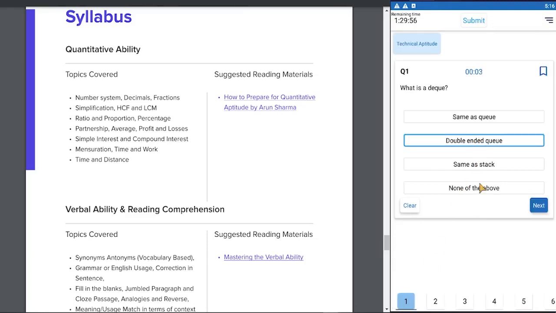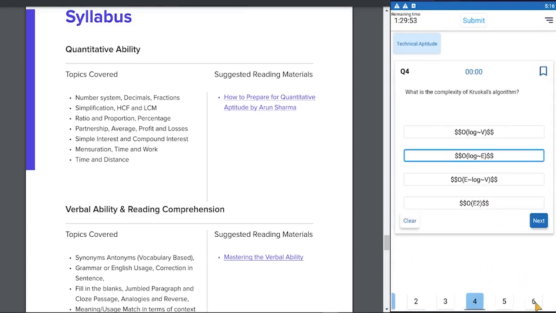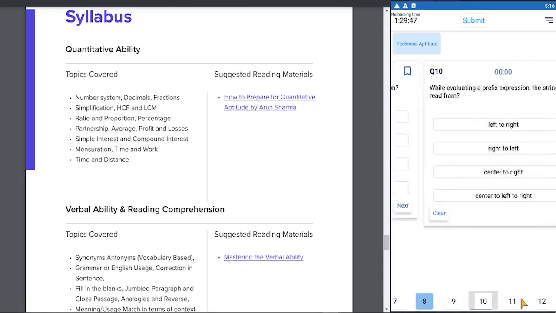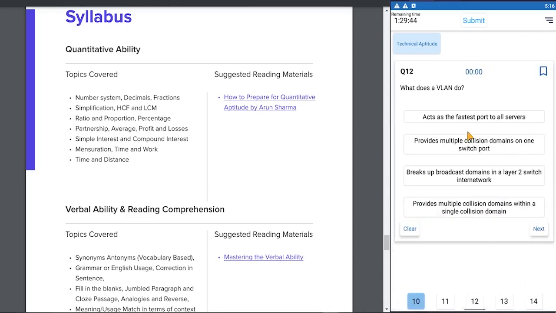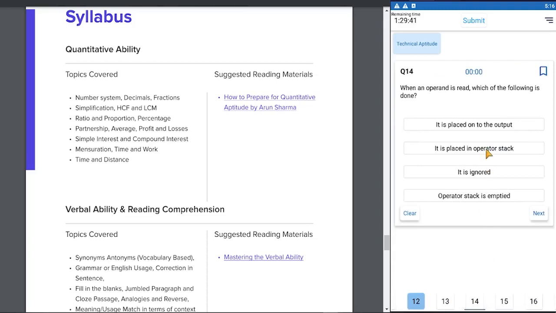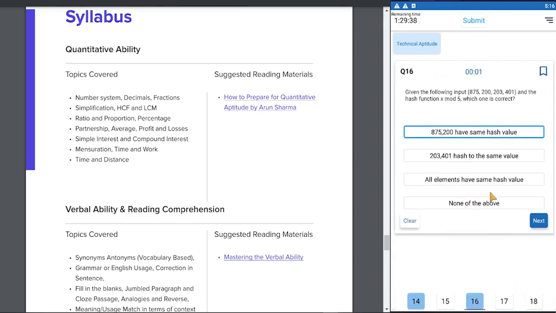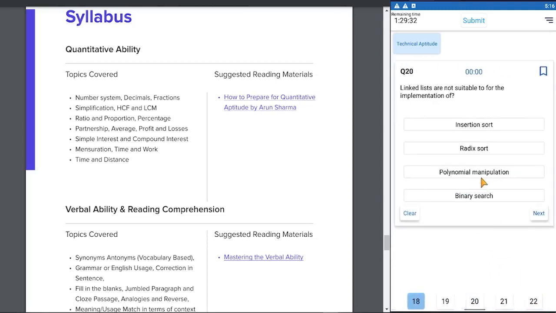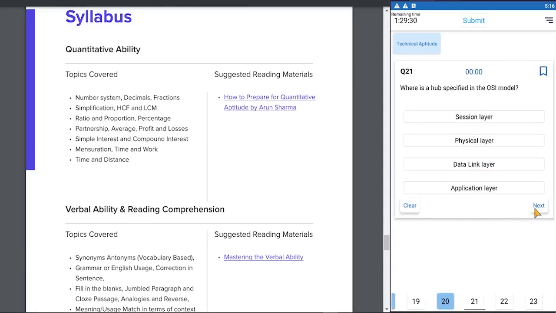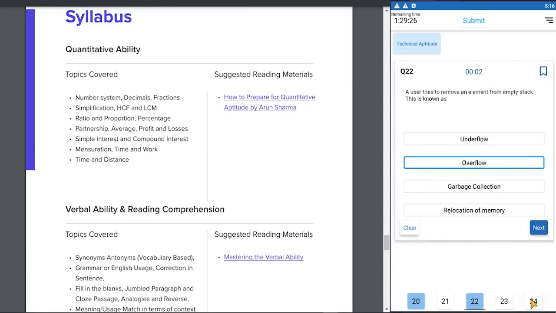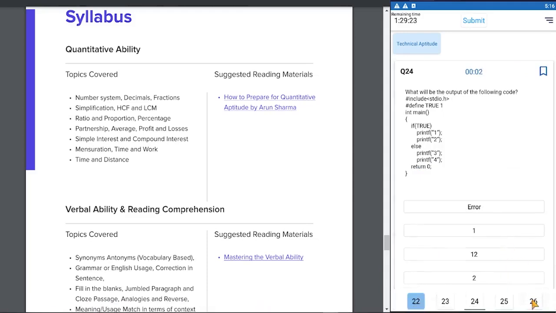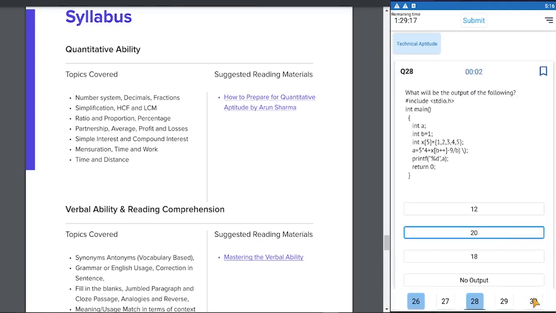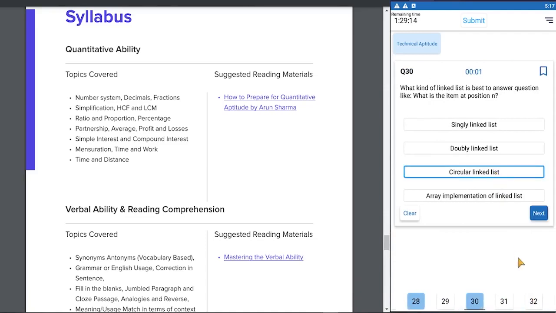The first one I will attempt is this, 4, 6, 8. There are 90 questions. So take your time to answer the questions. I'm just answering randomly to show you the analysis at the end of it. We'll try to answer some limited questions and show you the analysis at the end of it.